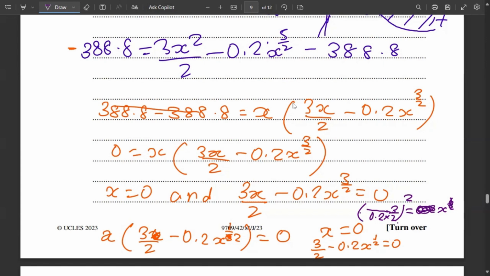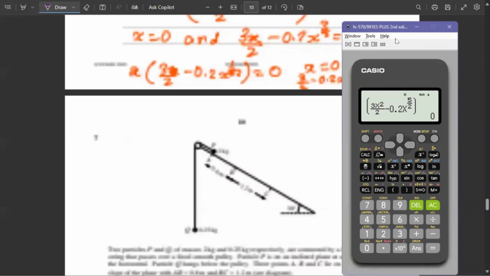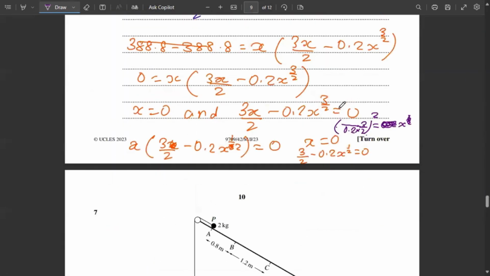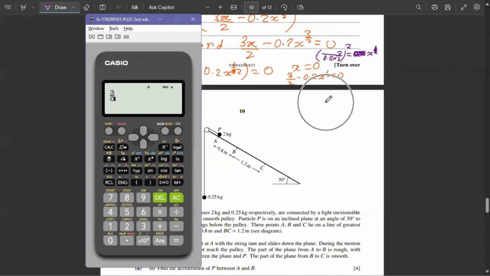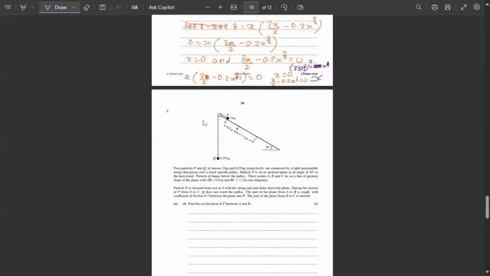So let me use my calculator right here. 3 upon 0.2 into 2, raised to 2, the whole square. So the answer here is 56.25. That means x equals 56.25.